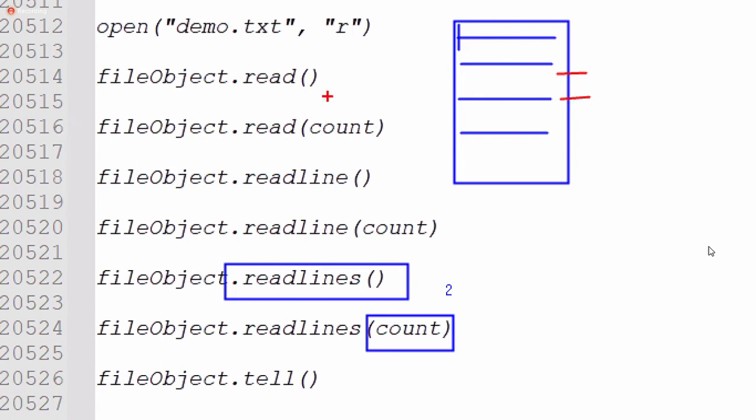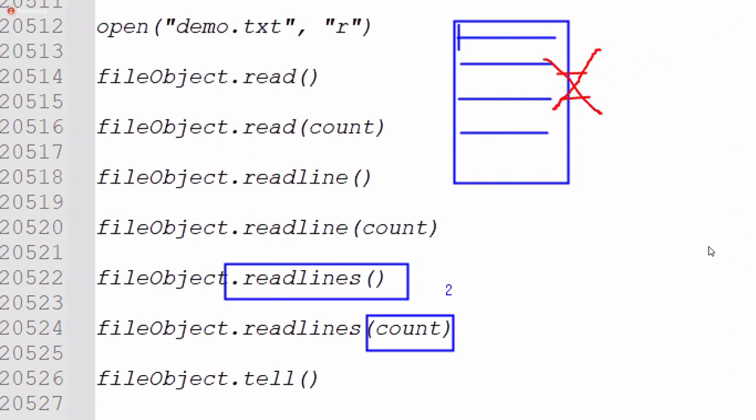It's like one entry point. This file object, using the read method and readline method, lets us go inside and access data as per the requirement. We are accessing data from outside. Using the open method, we are creating this file object, and using the close method, file object dot close, we close it.